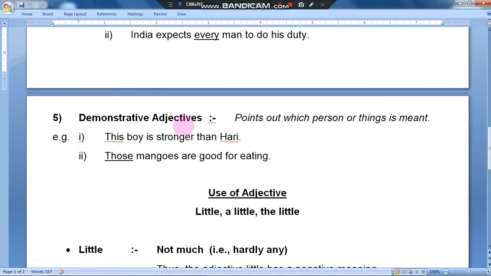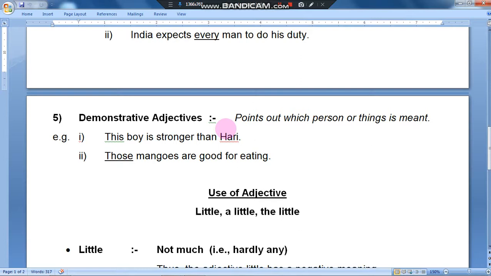Demonstrative adjectives, again a most important thing, are also part of determiners. They point out which person or thing is meant. This, that, these, those are the 4 demonstrative adjectives. If you are able to recall our pronoun section, we had already learned demonstrative adjectives and pronouns, possessive pronouns.